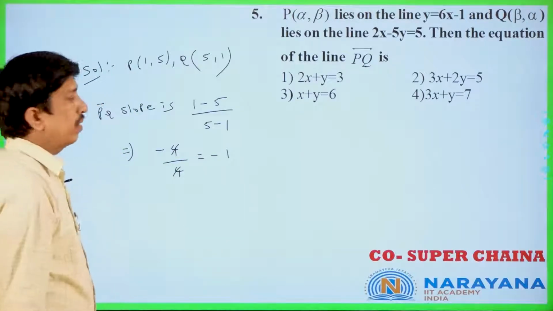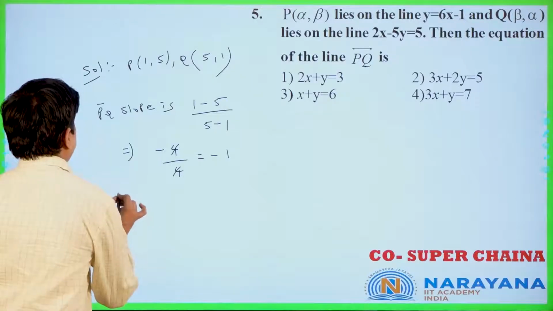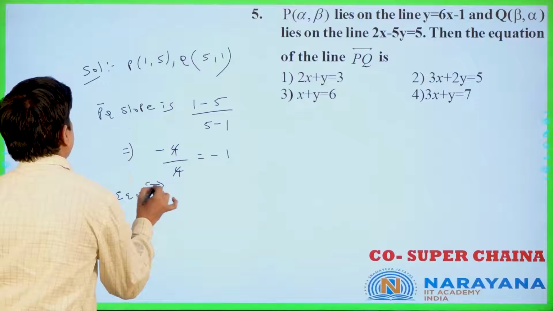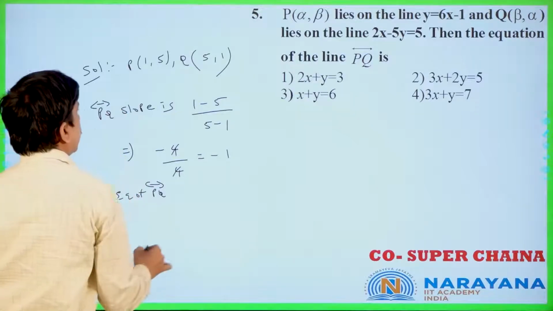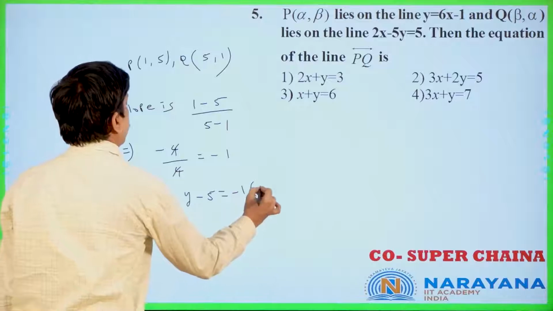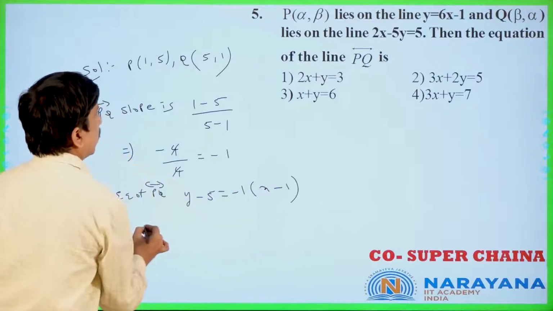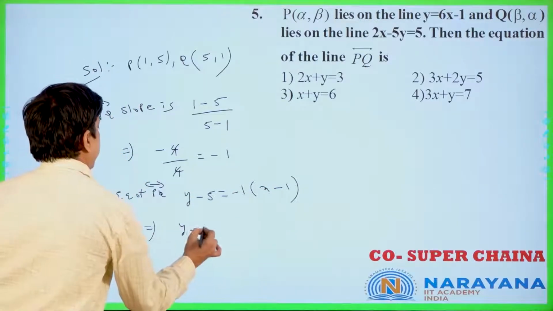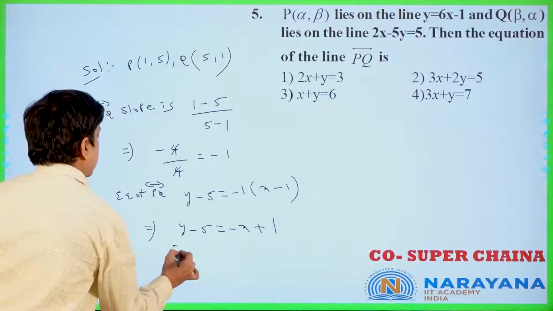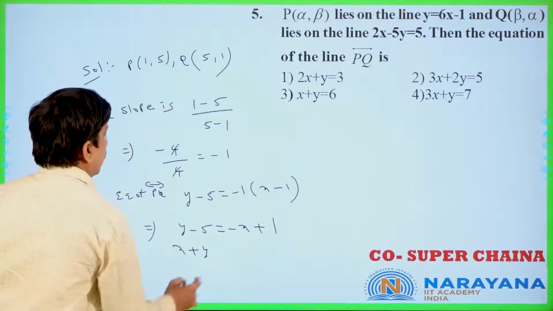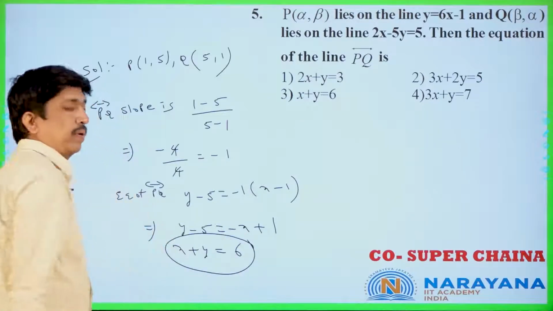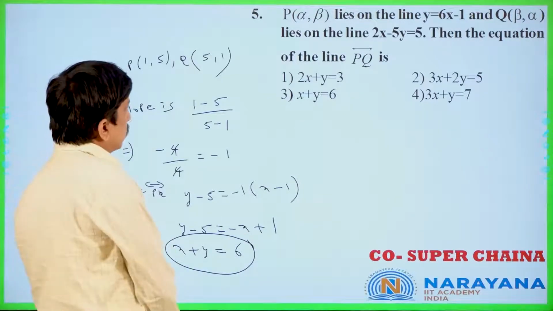Now, the equation of the PQ line is y minus y1 is equal to m into x minus x1. That is y minus 5 is equal to minus x plus 1. Now, x plus y is equal to 5 plus 1, that is 6. This is the answer: x plus y is equal to 6.